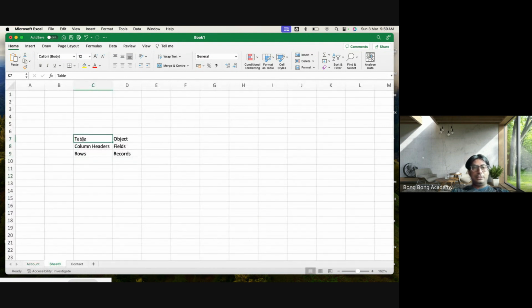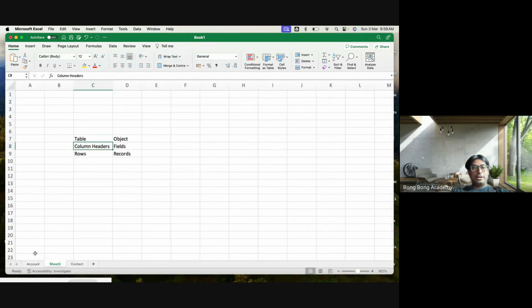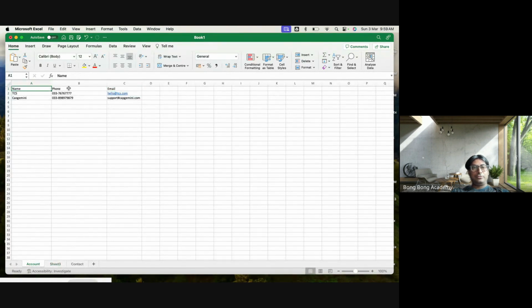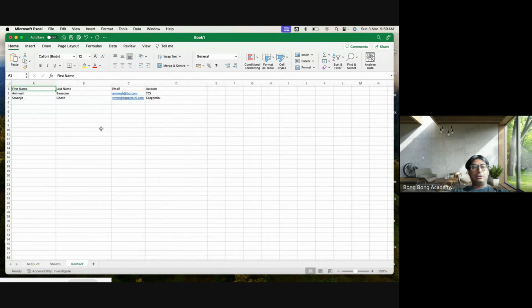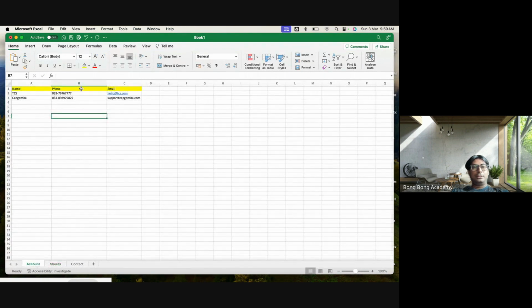So what is a table? Table is this total table. Column header means name, phone, email, anything in this yellow section. This is the header, right? So this header will be called different fields. So this is the account object.